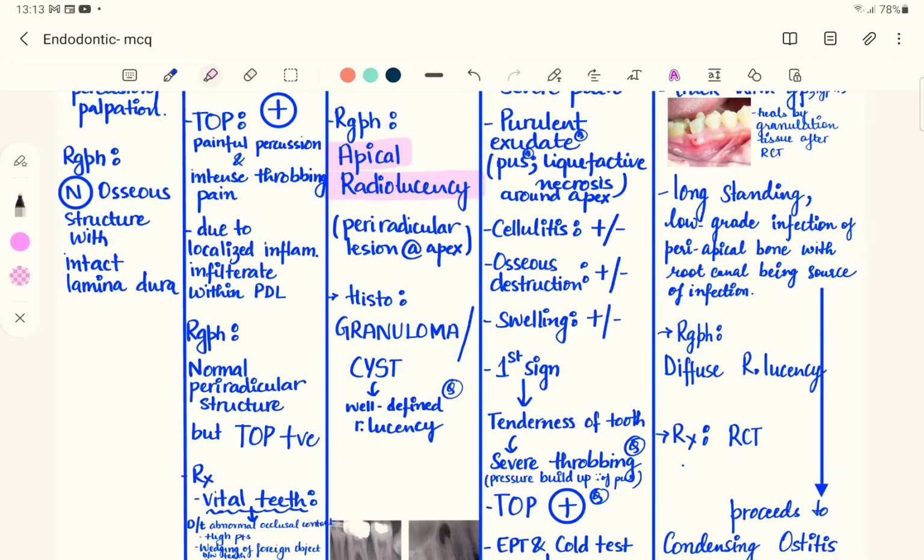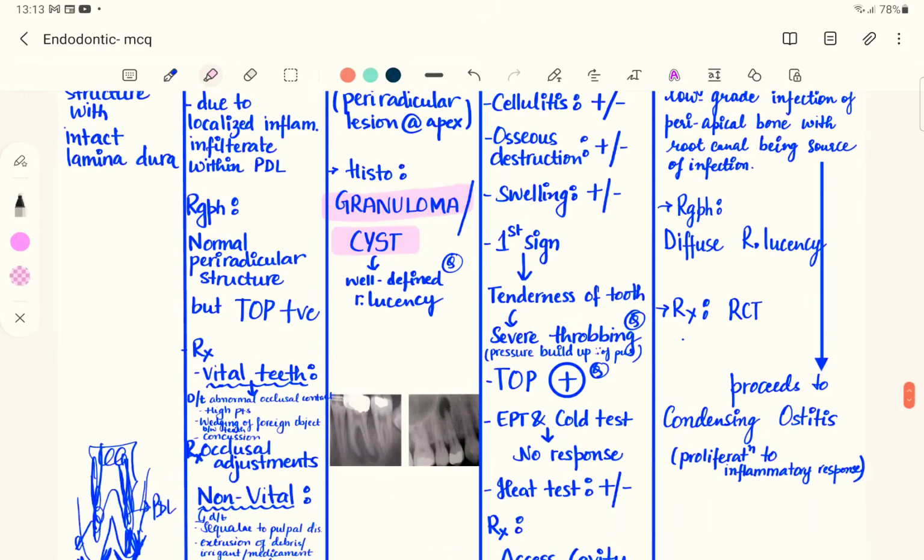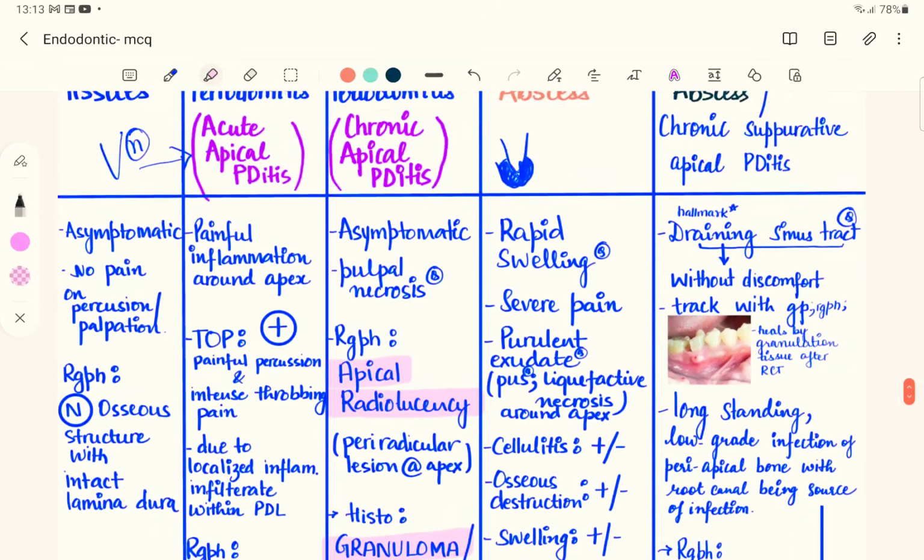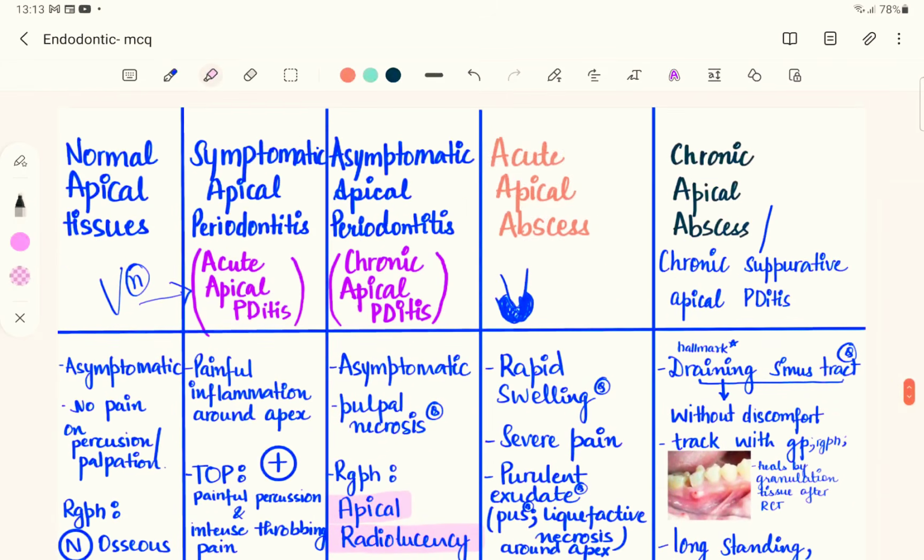Both are going to be well defined radiolucency, and you can only differentiate them histologically. In the granuloma, you will find granulomatous tissue, while on the other hand the cyst is going to be lined by epithelium. So that's the main histological difference between a granuloma and a cyst.